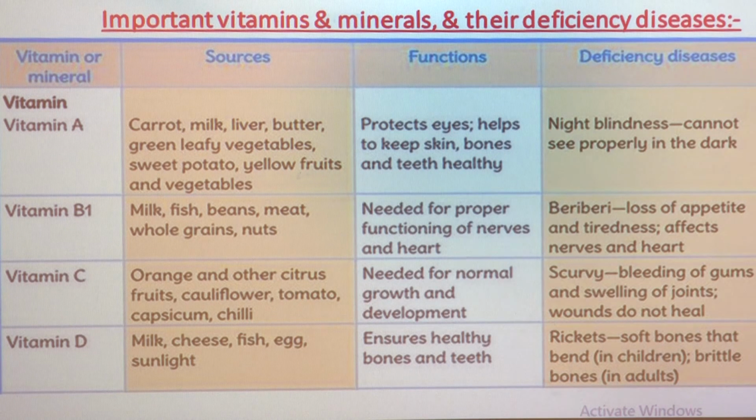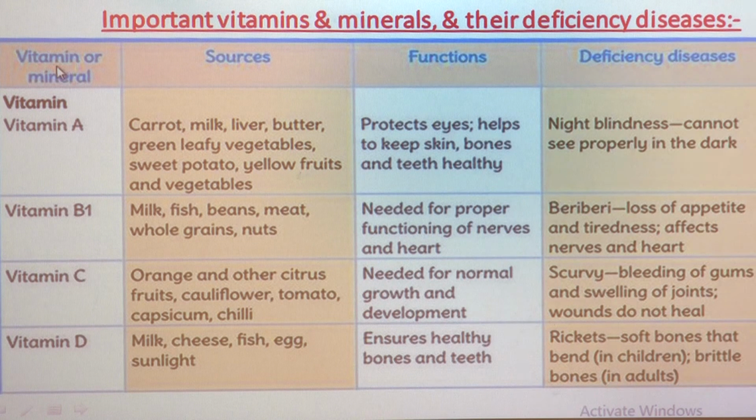There are different kinds of vitamins like vitamin A, B, C, D, E and K, and minerals like iron, phosphorus, etc. Now, we have to study important vitamins and minerals and their deficiency diseases through this chart. On screen you can see the chart.